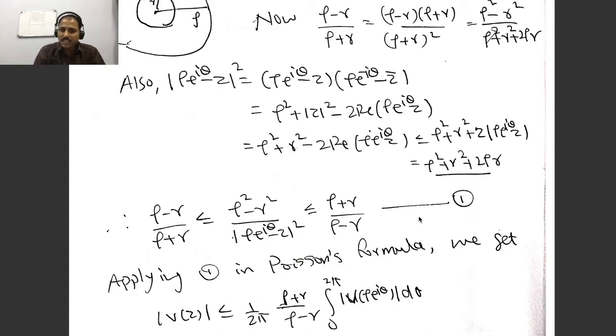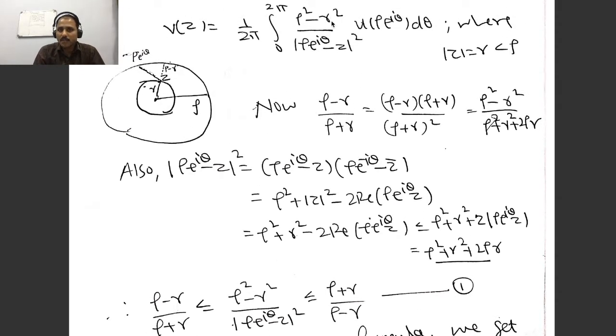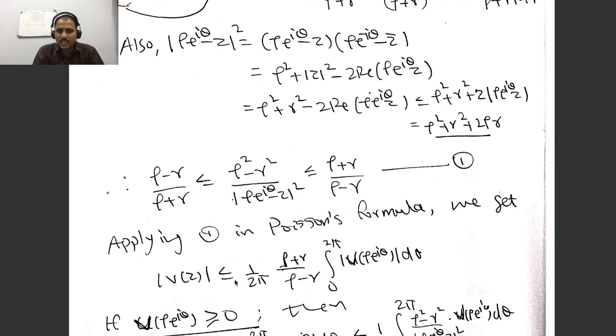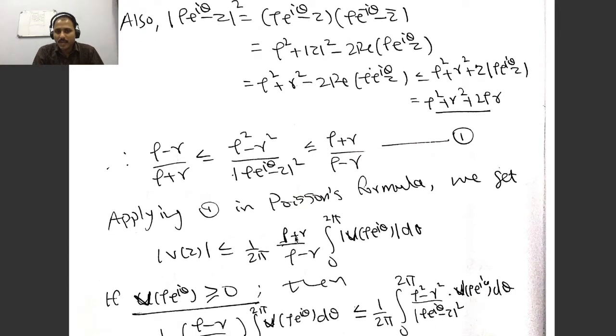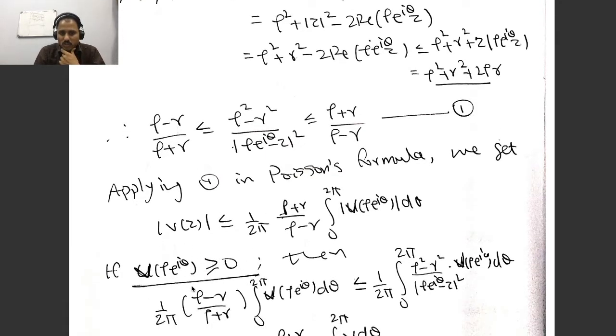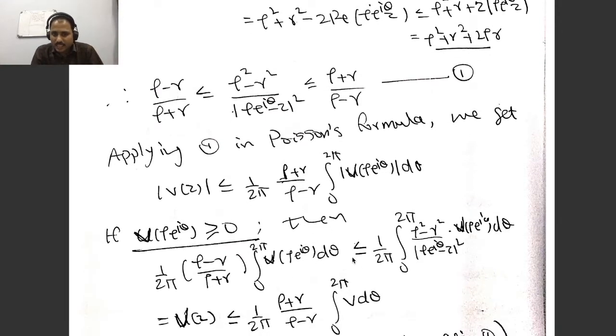So you apply this inequality in the Poisson formula here, and what we obtain is |V(z)| is less than or equal to 1/(2 pi) times (rho plus r)/(rho minus r) times the integral of this. And if V of rho e^{i theta} is non-negative, then you can have this inequality here, by applying 1 and then the Poisson formula.